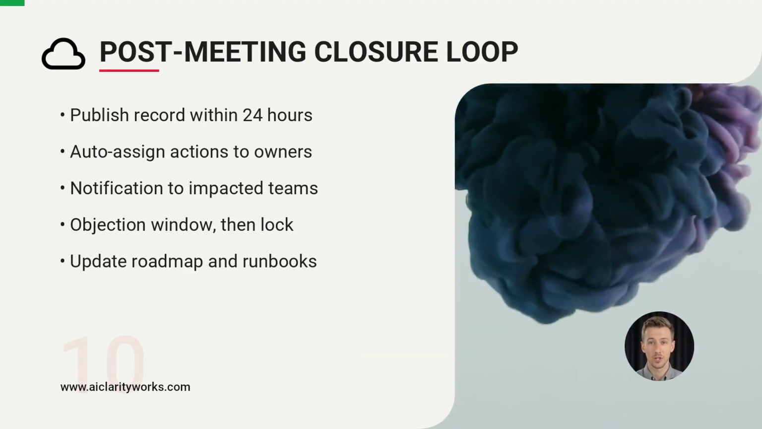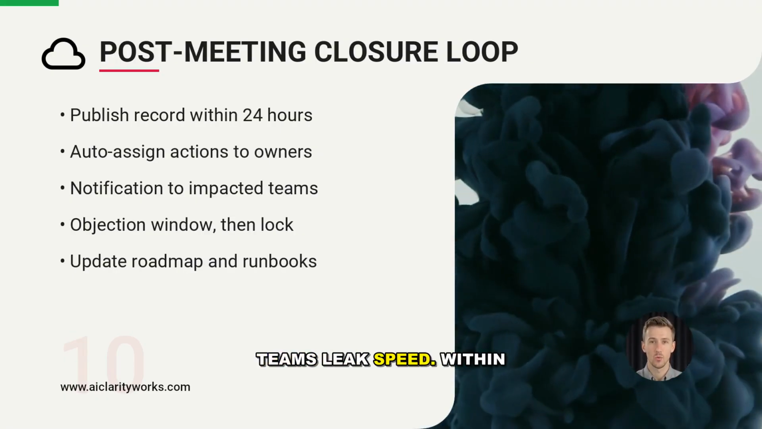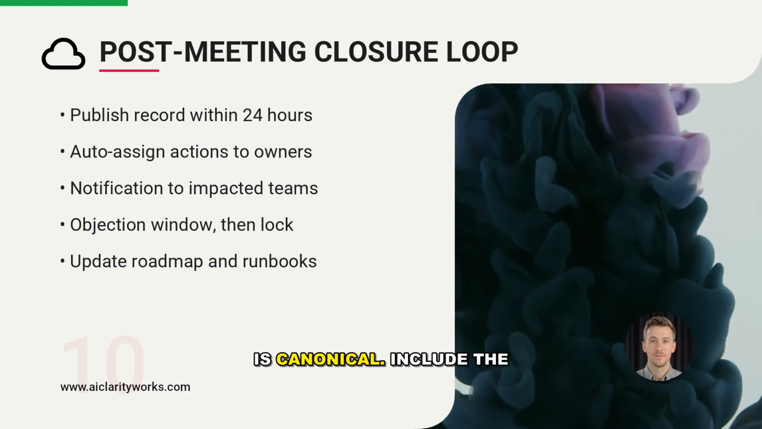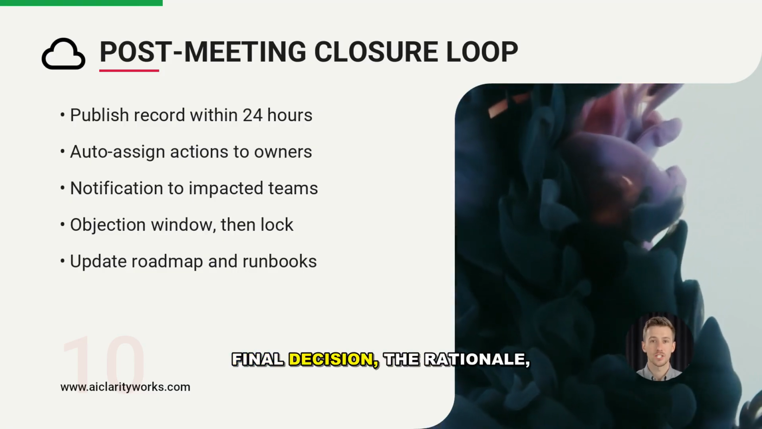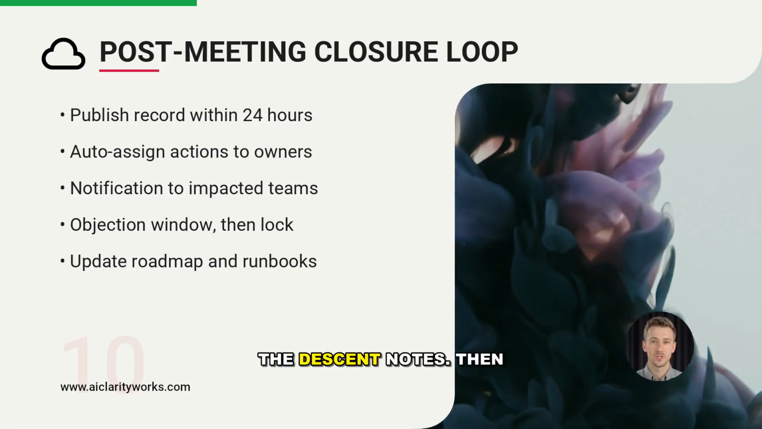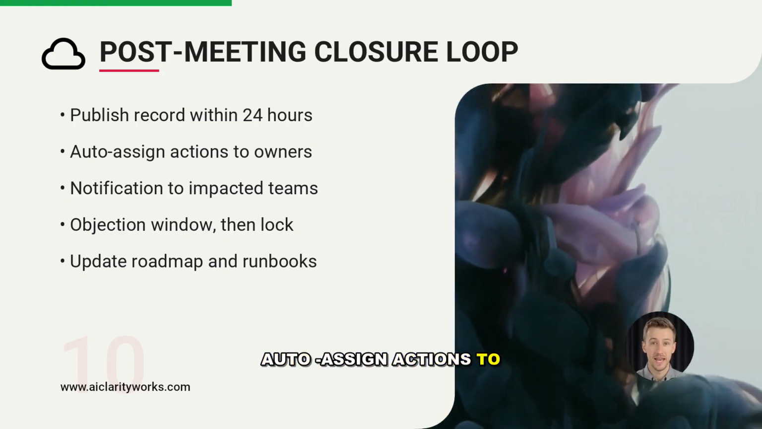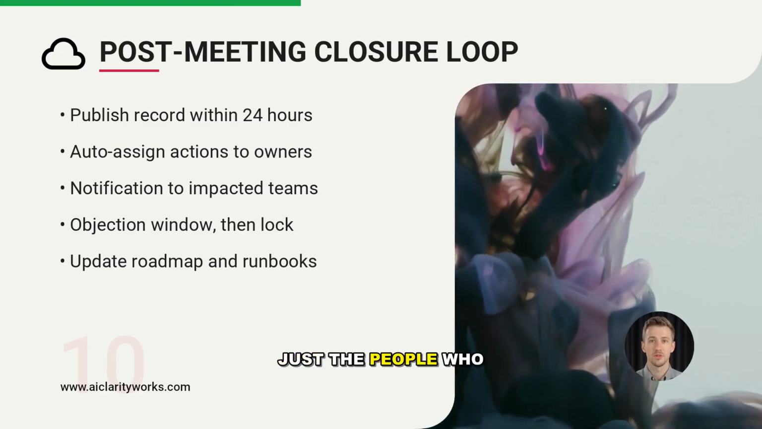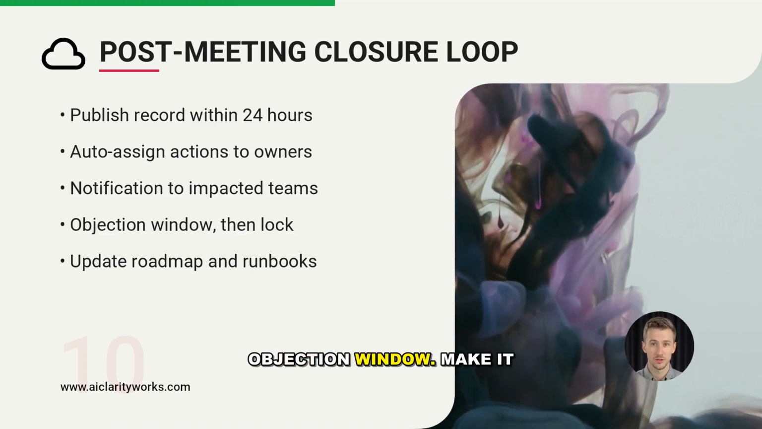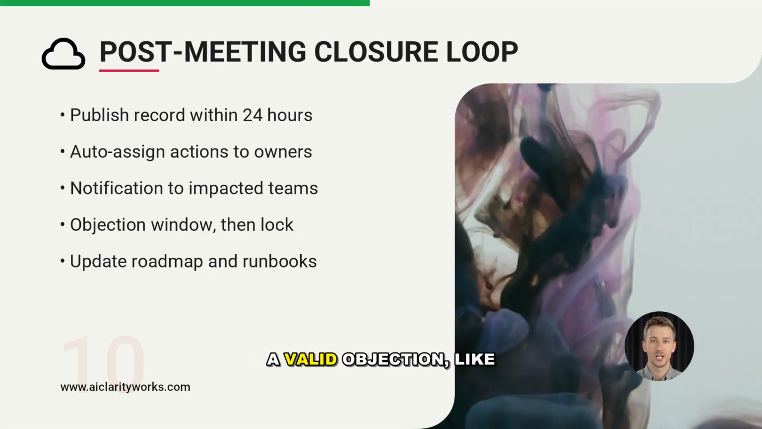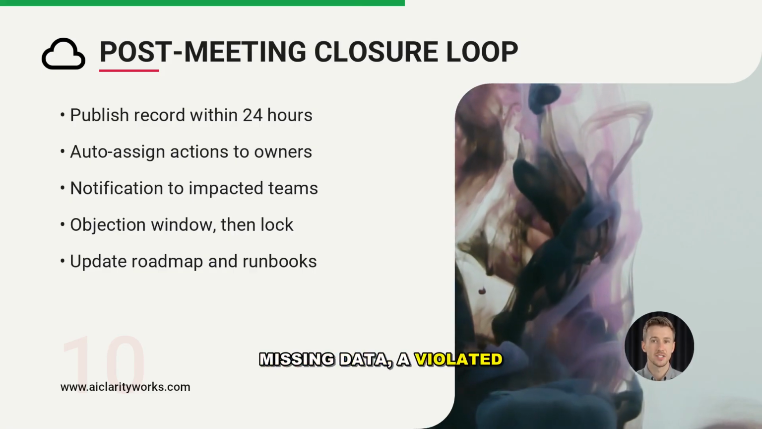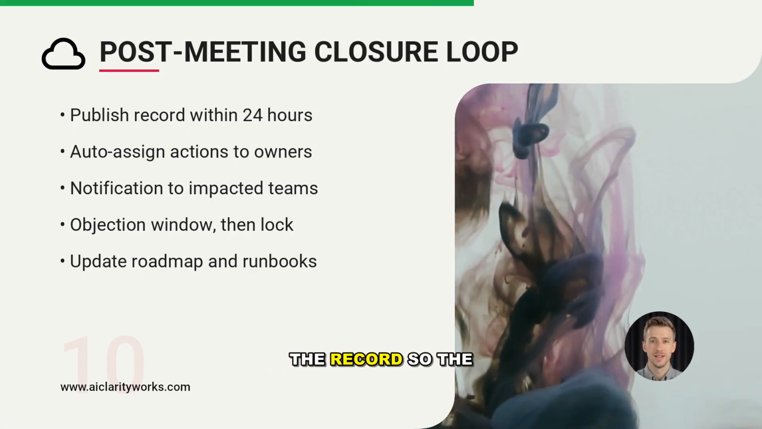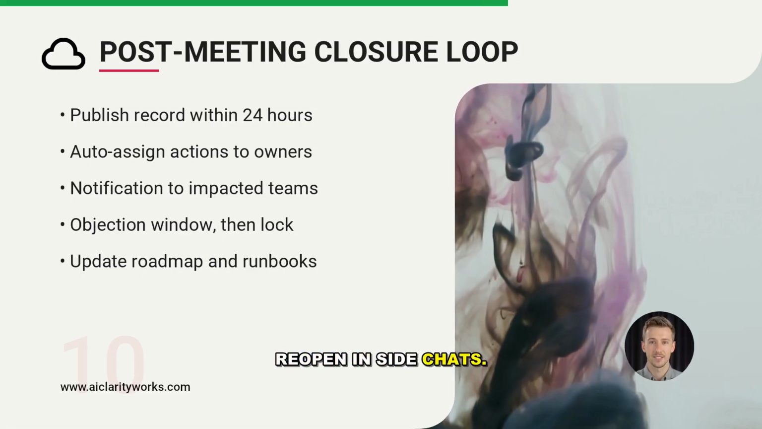Moving to slide 10. Closure is where most teams leak speed. Within 24 hours, publish the decision record in the one place everyone agrees is canonical. Include the final decision, the rationale, the considered options, and the dissent notes. Then auto-assign actions to named owners with due dates and push notifications to impacted teams, not just the people who attended. Add a short objection window. Make it explicit what counts as a valid objection, like missing data, a violated constraint, or a newly discovered dependency. After that window closes, lock the record so the decision does not quietly reopen in side chats.